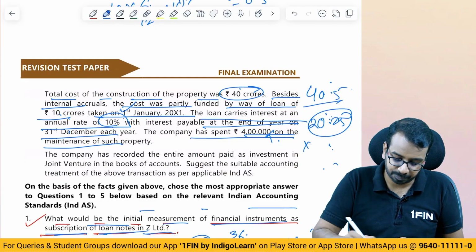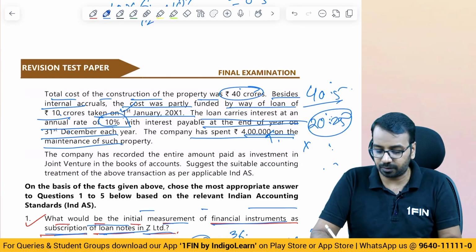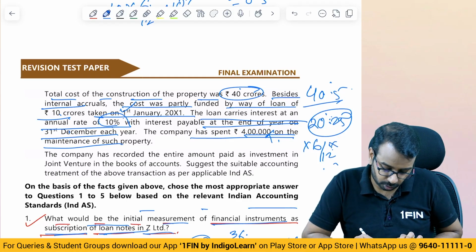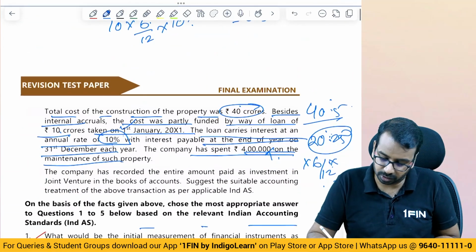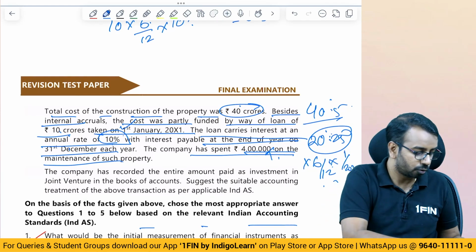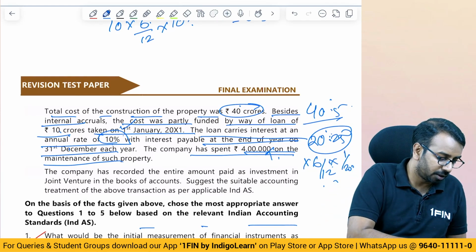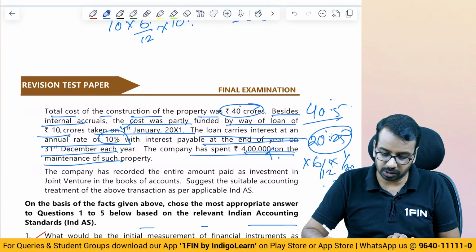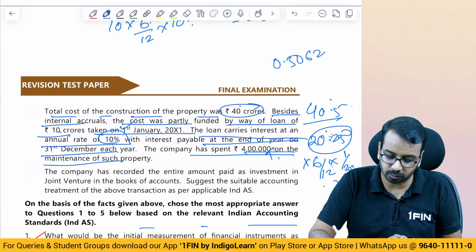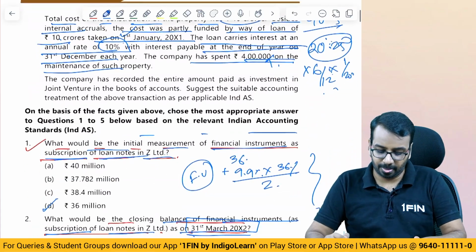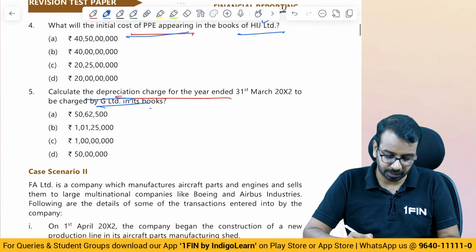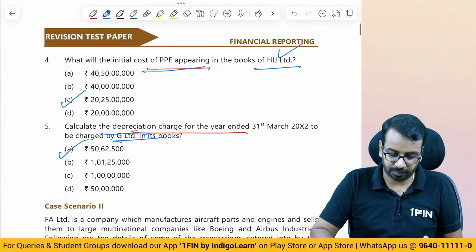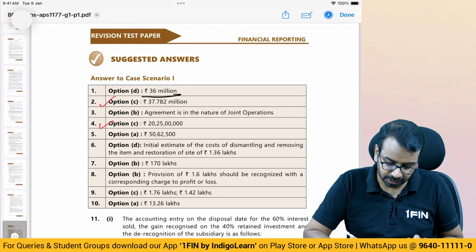What will be the depreciation? Depreciation from 1st of October till 31st of March into 6 divided by 12 into how many years useful life have they said? 20 years. So this into 1 by 20. So 20.25 divided by 20 divided by 2, 0.50625 is the depreciation, right? So options, depreciation this option and 20.25. Option C and option A.